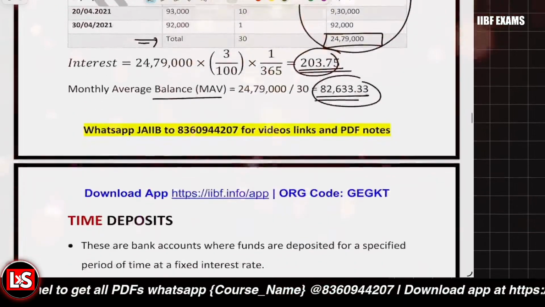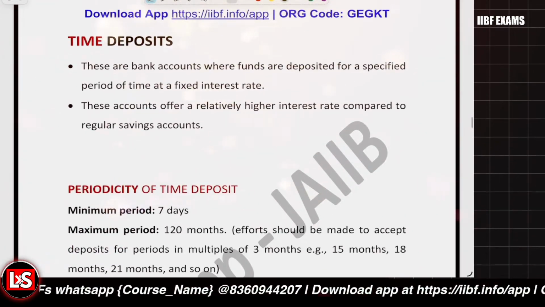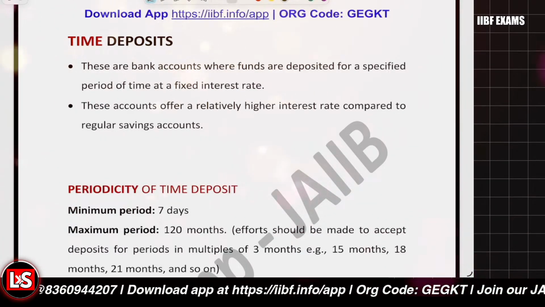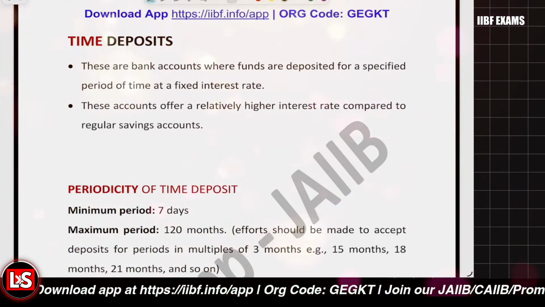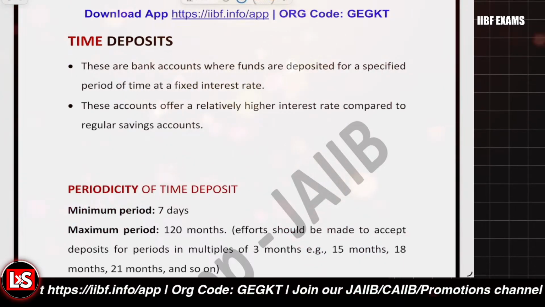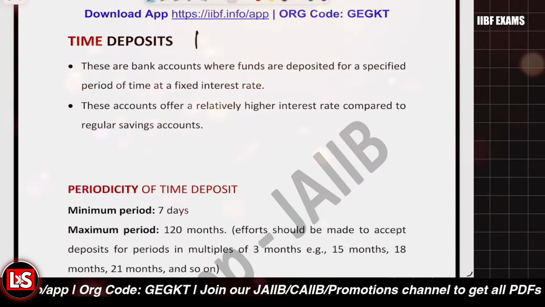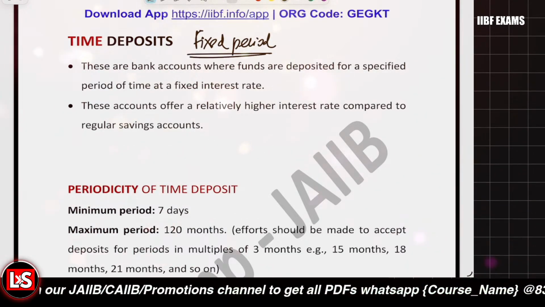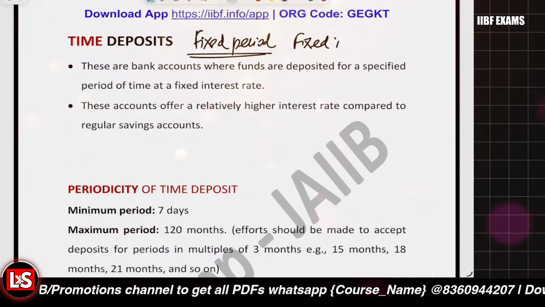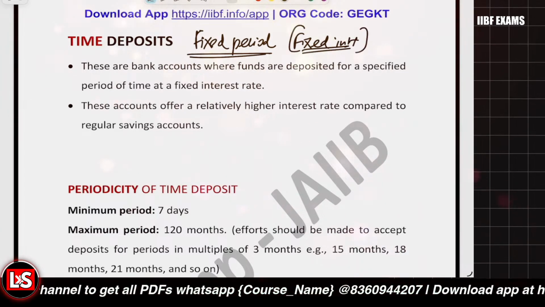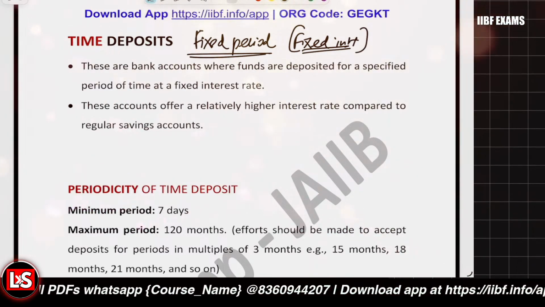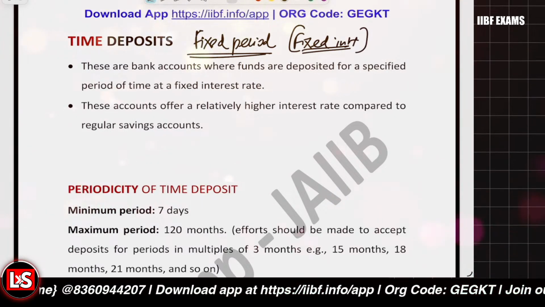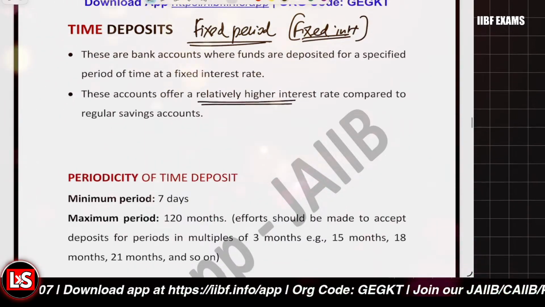Okay. Now after that, it's about the time deposits. What is a time deposit? In the case of a demand deposit, you can withdraw it anytime, but a time deposit is there for a fixed period, and a fixed interest will be paid upon it, right? And as compared to the saving account interest, the interest which is paid is relatively on the higher side.